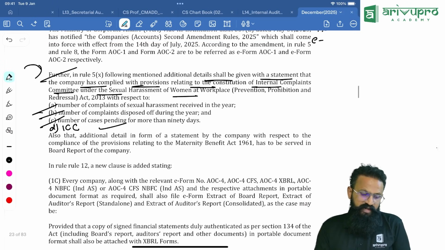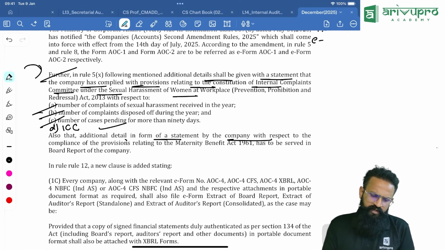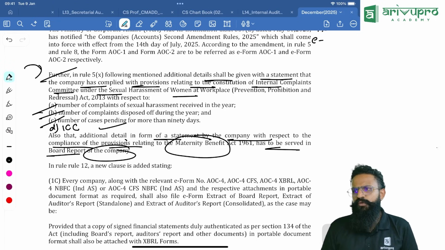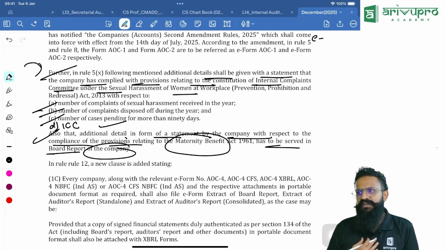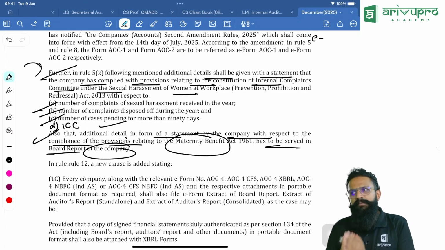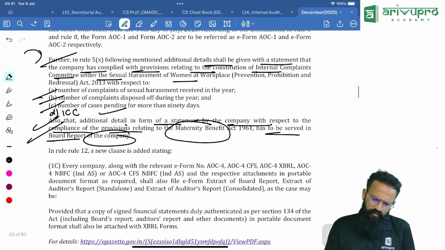That is the amendment. And not only that, there is one more thing also. What is that? Also, an additional detail in the form of a statement with respect to compliance with the provisions relating to the Maternity Benefit Act has to be given in the board report of the company. What do you mean by that? I have to give one more additional declaration that we have complied with the Maternity Benefit Act. What do I mean by that? If at all there are any pregnant women in our company, we have followed all the applicable laws, we have taken care, and there is no non-compliance. We have to give a declaration. This is one amendment. Okay.